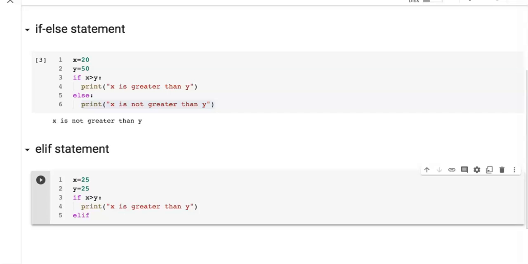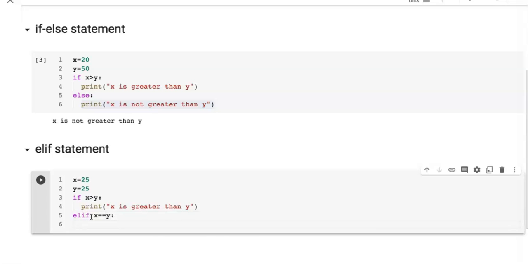Elif then condition x equal y, then colon, and print the statement x is equal to y.